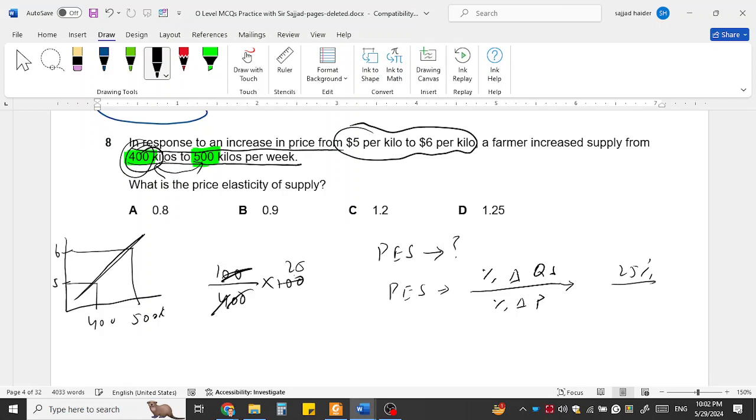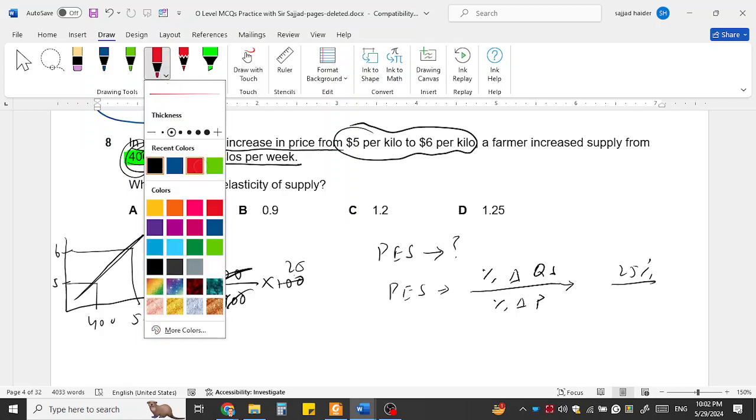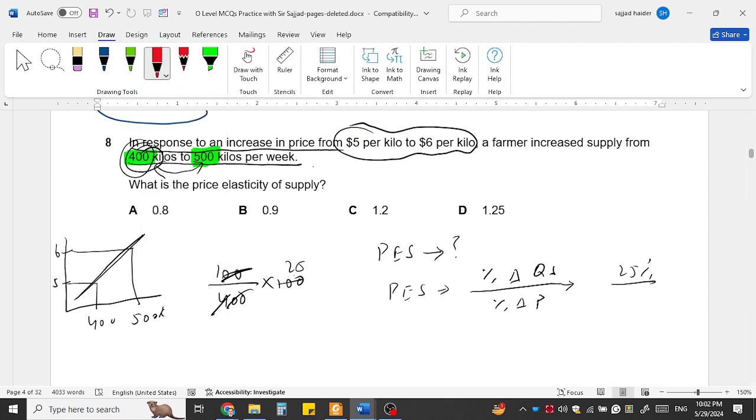And how much has the price increased? Earlier the price was 5 and now it is 6. So we find the difference between these two, but actually we want to calculate the percentage difference. Percentage difference is the difference divided by the original, multiplied by 100.